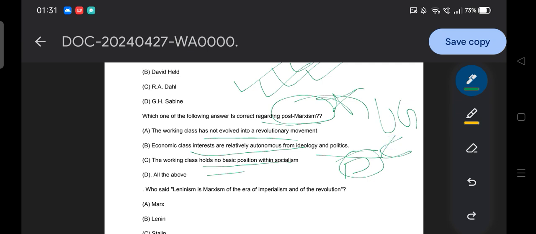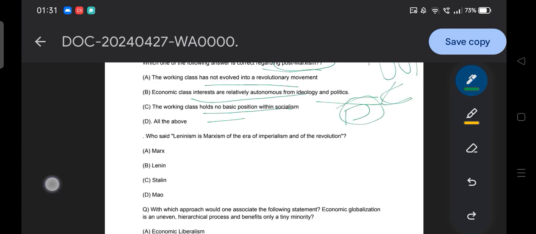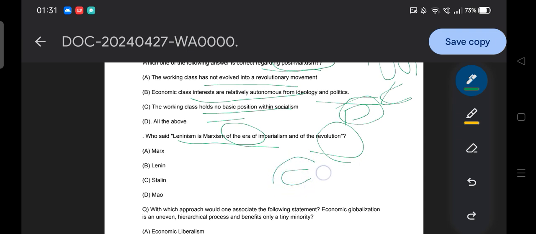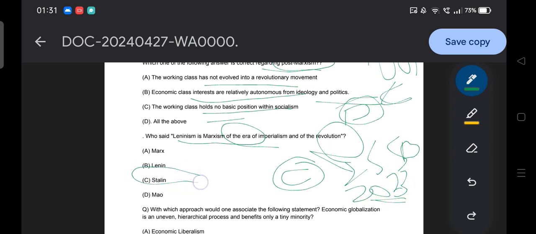The objective is just to let you know what type and kind of questions are framed in our examination. Moving to the next question, who said Leninism is Marxism in the era of imperialism and proletarian revolution? Option A, Marx, Lenin, Stalin and Mao. So option C is the answer, said by Stalin. This was asked in SSB 2023, and including me, most aspirants were unable to provide the answer, because statement-based questions do come in our examination.